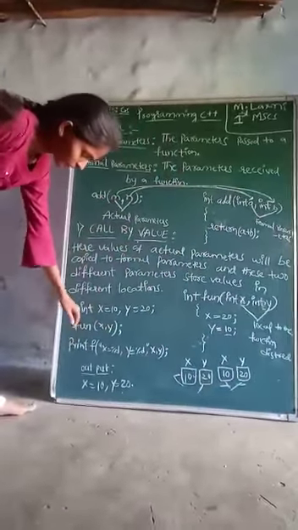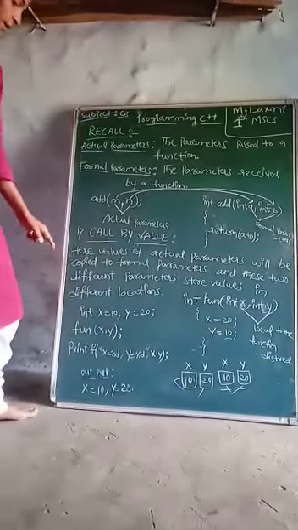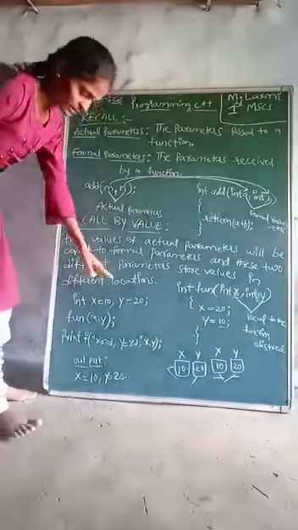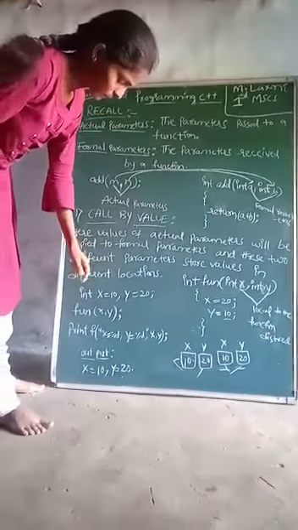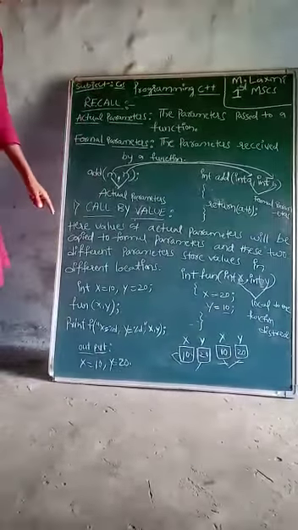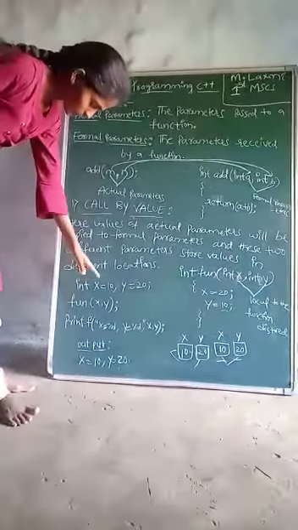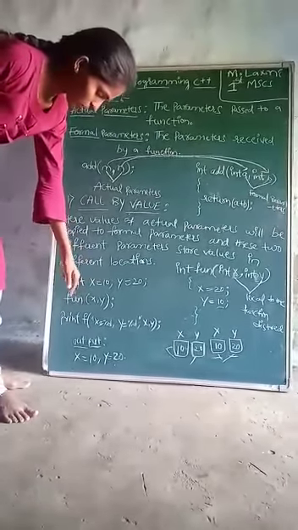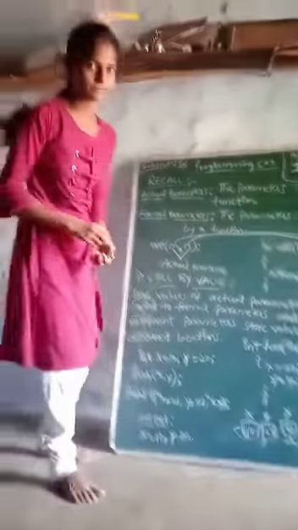Here printf("x = %d, y = %d", x, y). The output is the original values: x = 10, y = 20.